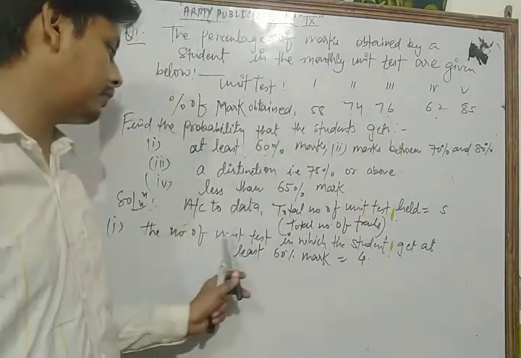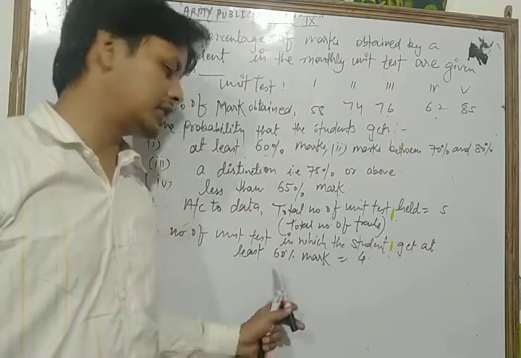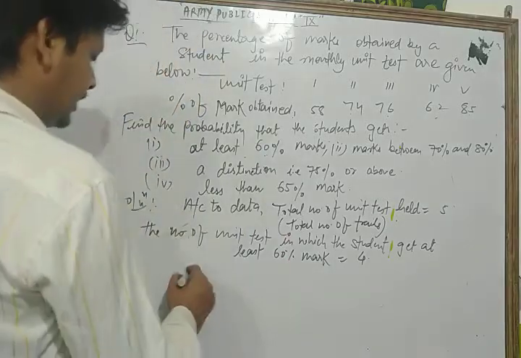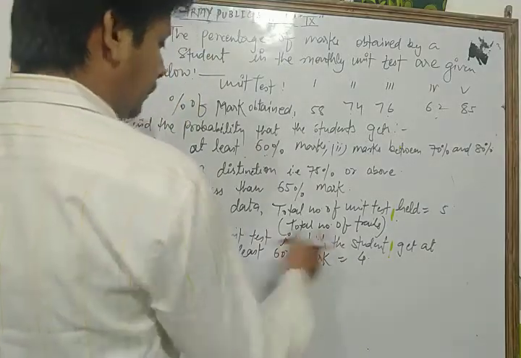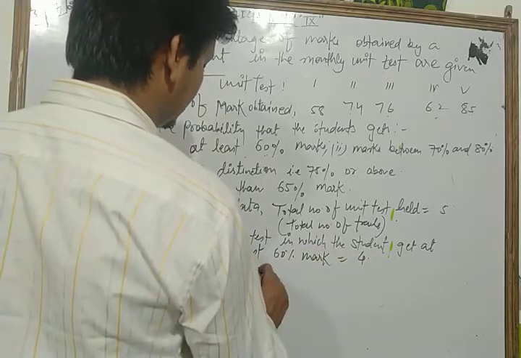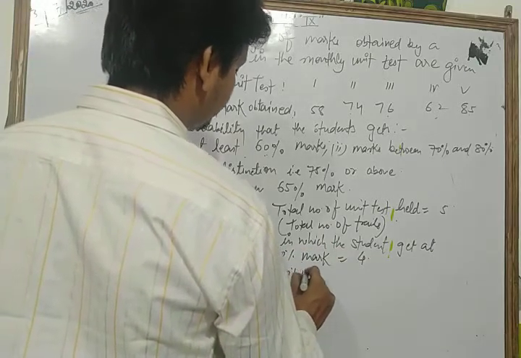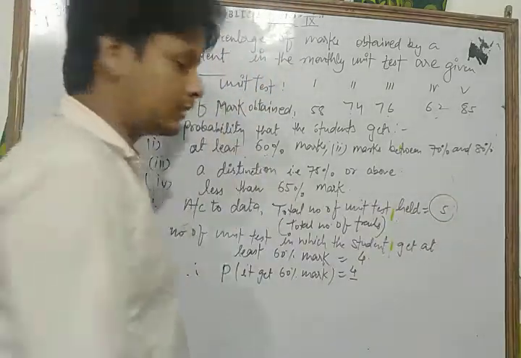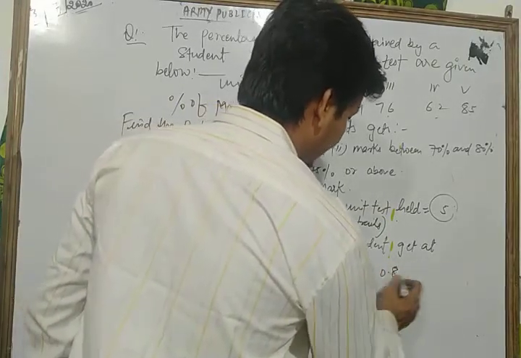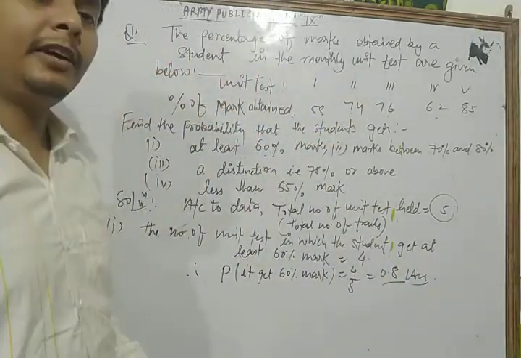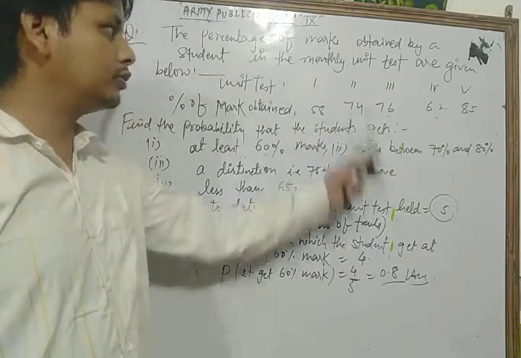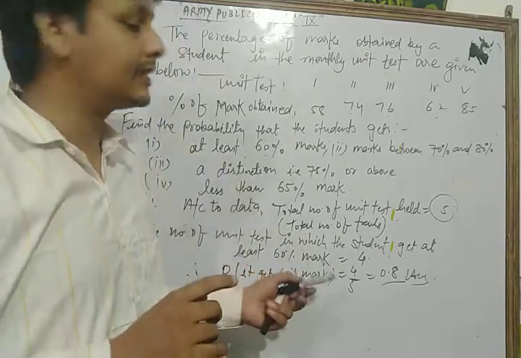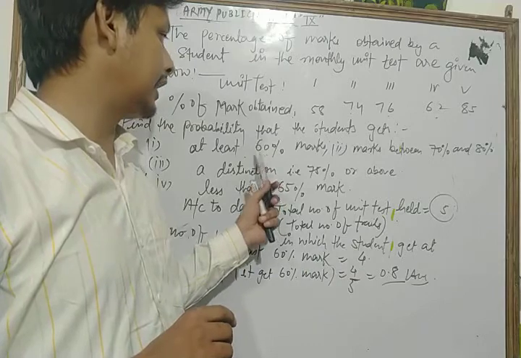Here according to the data, the number of unit tests in which the student gets at least 60% marks is 4. So the probability of that event E, that the student gets at least 60% marks, is equal to 4 upon the total number of unit tests held, which is 5, that is 0.8. This is our answer. This is solve 1 according to data.